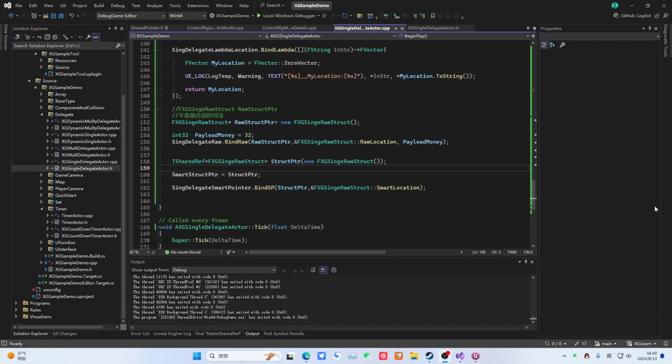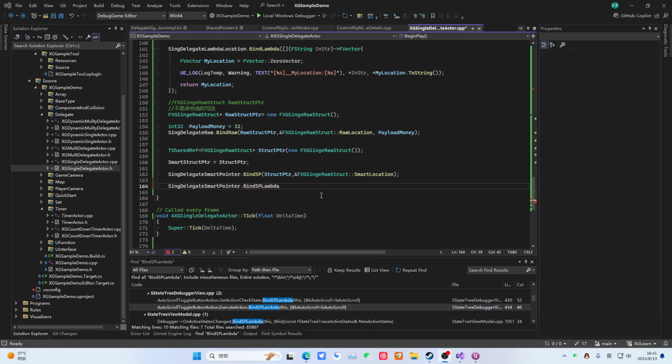This is a very important practice. This kind of thing is often used in our slate. What is slate? It is the underlying layer of UMG. You can see that the entire Unreal Marketplace, Epic's launcher is written in slate. And the underlying editor is all slate. Okay, let's continue looking below.